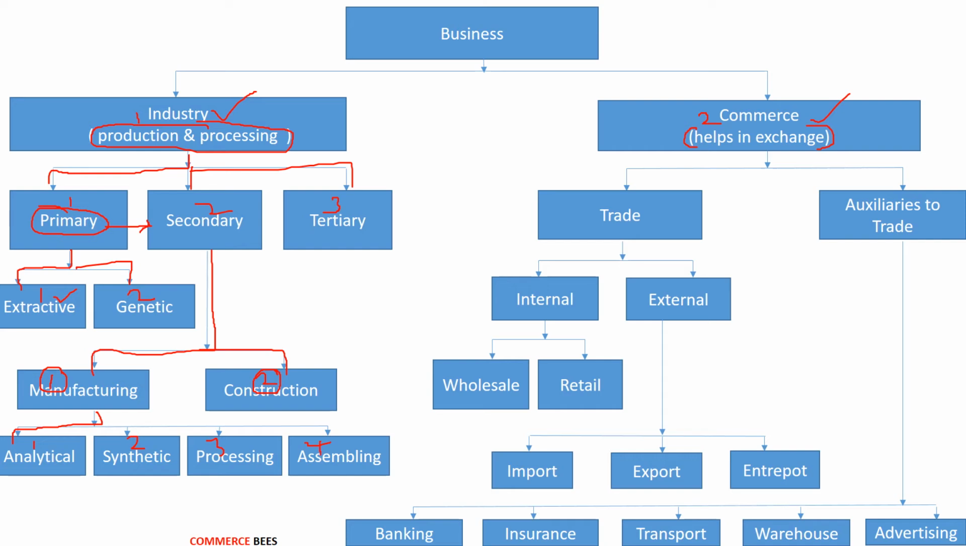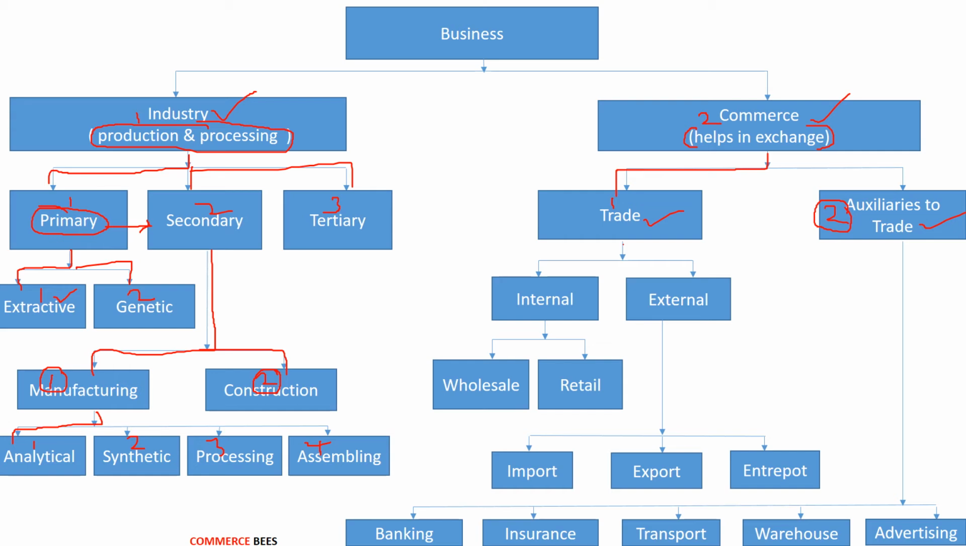Now let's move to commerce. Commerce can be divided into two types. The first is trade, the second is auxiliaries to trade. Auxiliaries to trade can also be called aids to trade. Trade is the buying and selling of goods and services, and auxiliaries to trade help in the smooth exchange of goods from the producer to the final consumers.